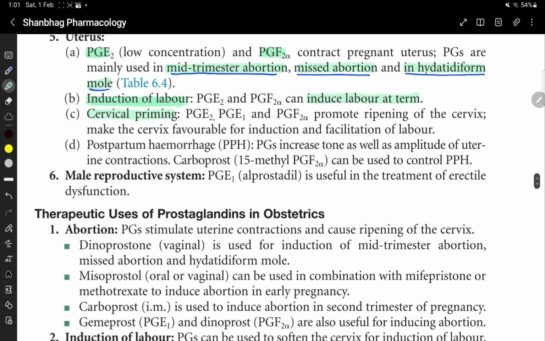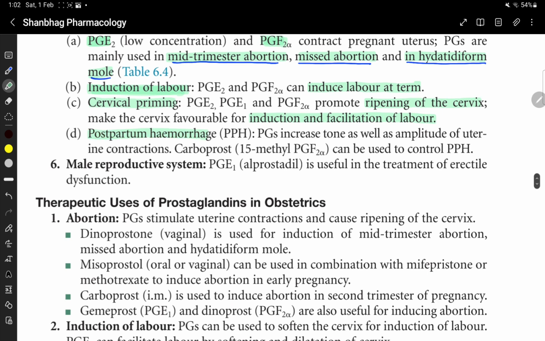Cervical priming. PGE2, PGE1, and PGF2 alpha promote ripening of the cervix, making the cervix favorable for induction and facilitation of labor.